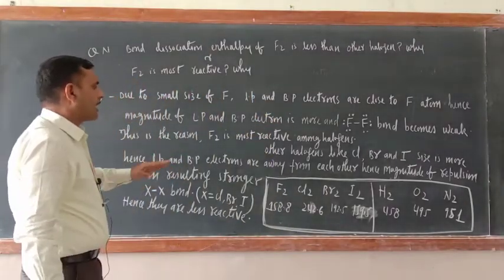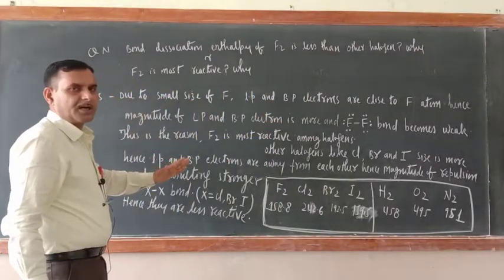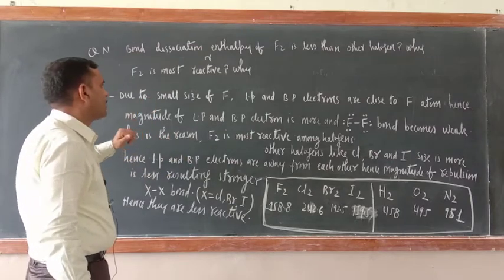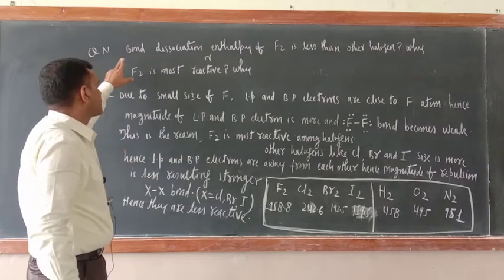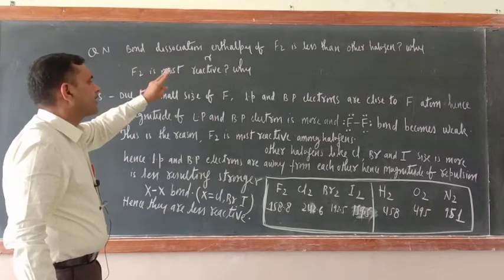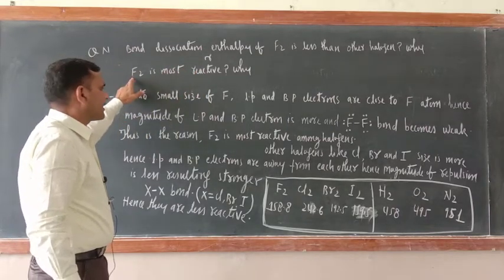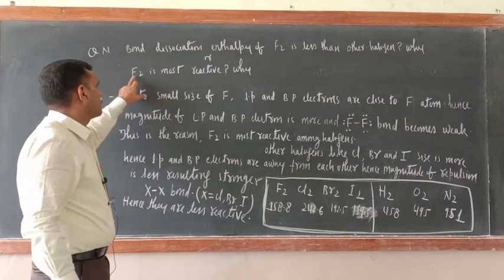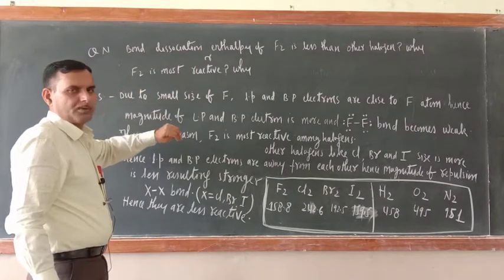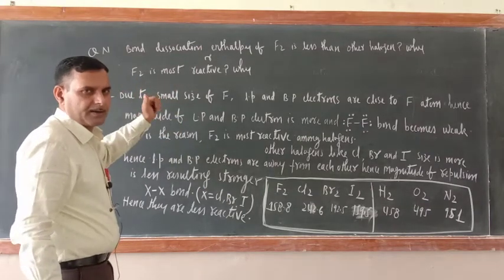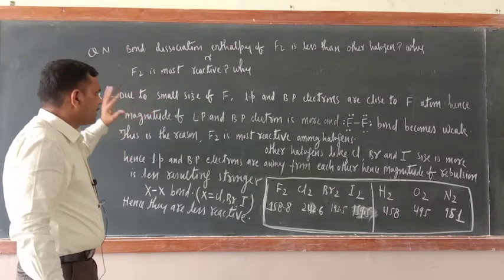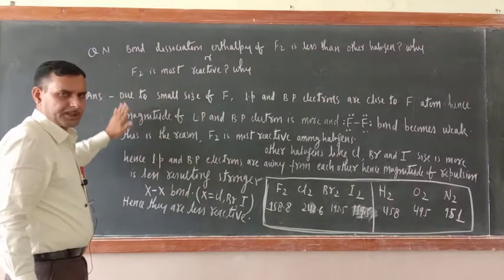So among all halogens, F2 has the least bond dissociation enthalpy. They may ask a question like that. Or a second question they may ask: F2 is the most reactive among all halogens. Why? The answer to both questions is similar.